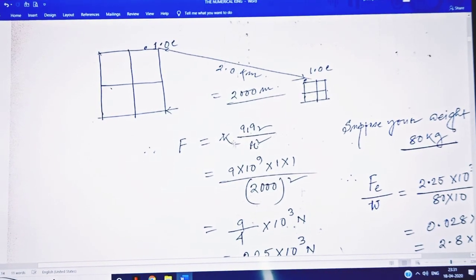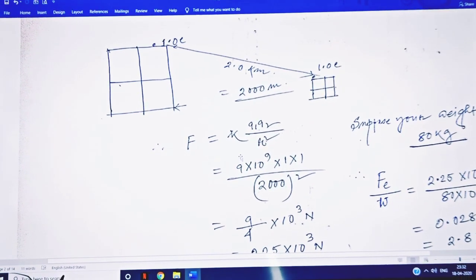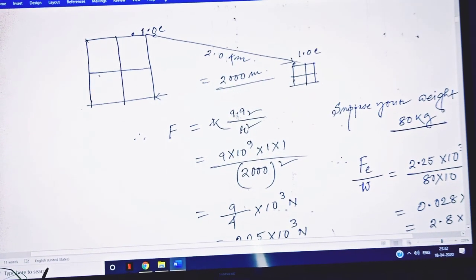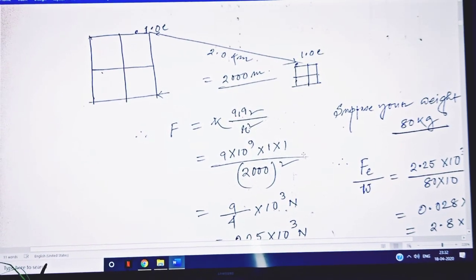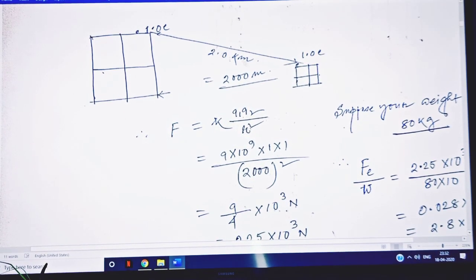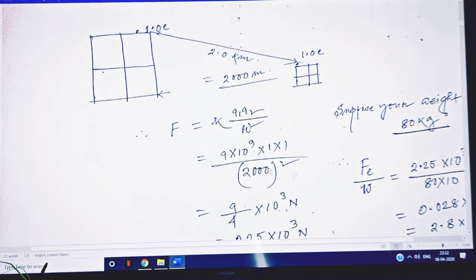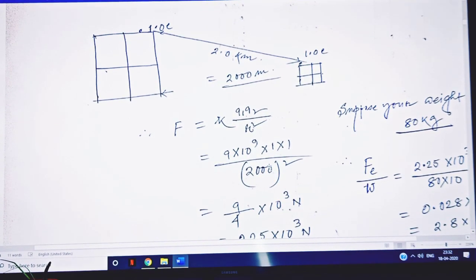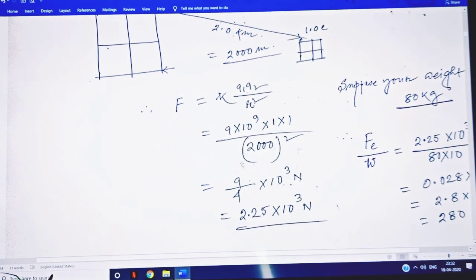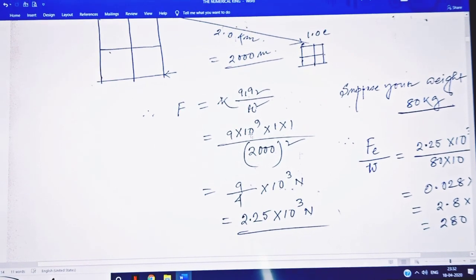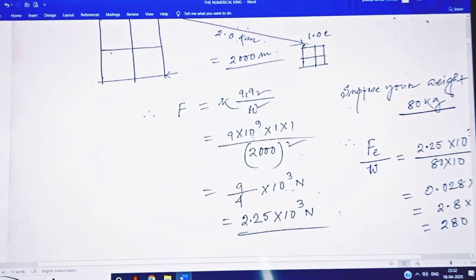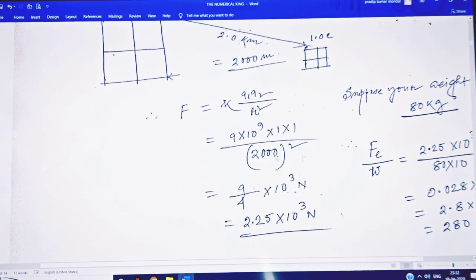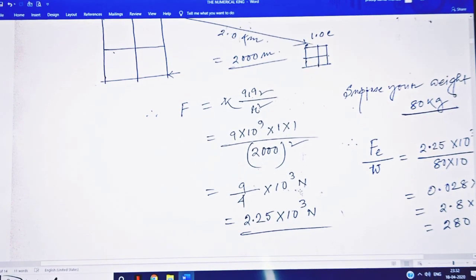This proportionality constant has the value 9 into 10 to the power 9, which you always take, and Q1 Q2 is 1 into 1, that is 1 coulomb, divided by R square, where R is the distance between the two charged particles, that is 2000 meter. So 9 by 4, and always remember when you calculate, 10 to the power 9 divided by 10 to the power 6 is 10 to the power 9 minus 6, that is 3.